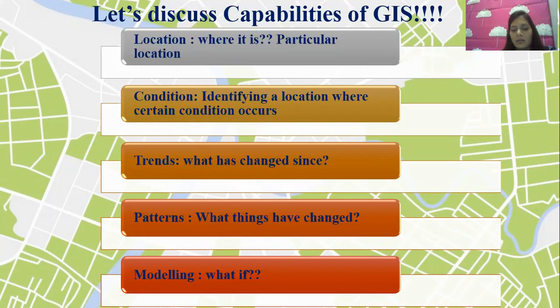Next is patterns, what things have changed. Patterns means we can understand the patterns, get the mathematical form of it, and check what has changed, what things need to be changed, and how it can be helpful to us. Everything can be checked. Last is modeling. We can do the modeling, find out the solution, and prepare the models of it, and we get a good solution so that it is beneficial to our economy, our country's welfare, day-to-day life, and even our local governing body.